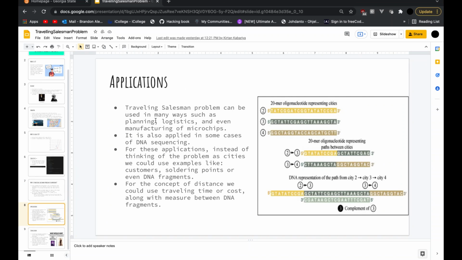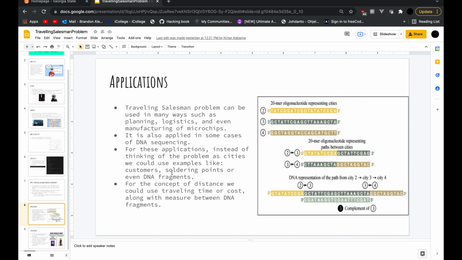Application. So why is the NP problem so important, and why is the traveling salesman problem itself so important? It can be used in many ways, such as logistics, planning, and even manufacturing of microchips. Also, in some cases, it is applied in DNA sequencing. For those applications, usually you would think of the traveling salesman problem as going from city to city, or a mailman wants to go the least costly route, the most efficient.